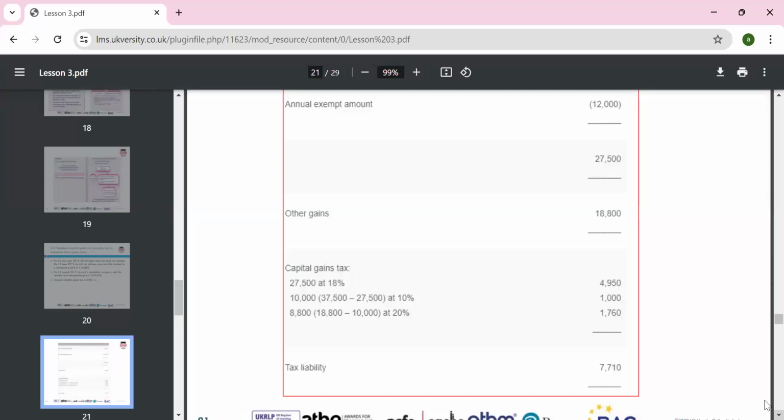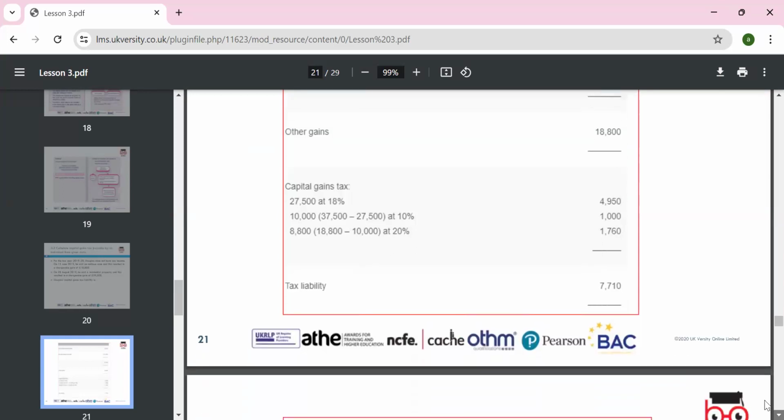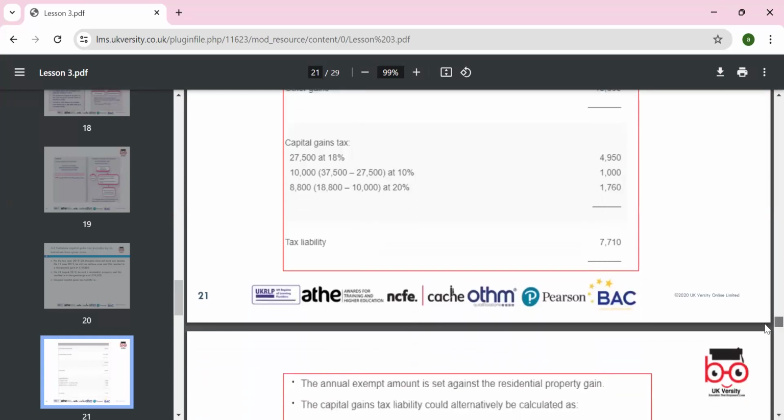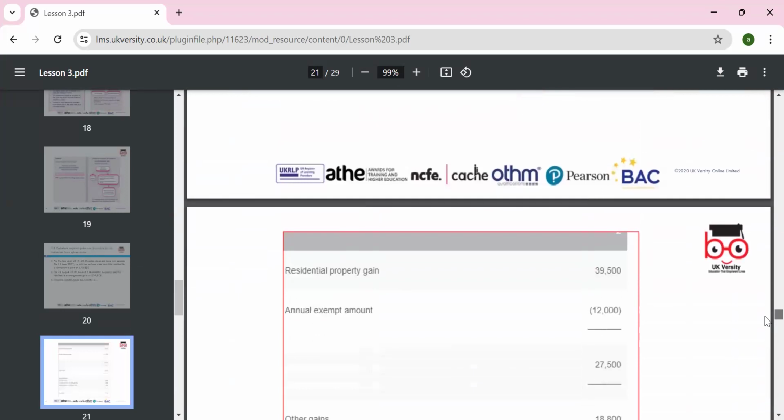That is 1,000. So capital gain at 18%, then we have the capital rate of 10%, and then 8,800 minus 10,000 at 20% rate. So taxable will be 7,710.